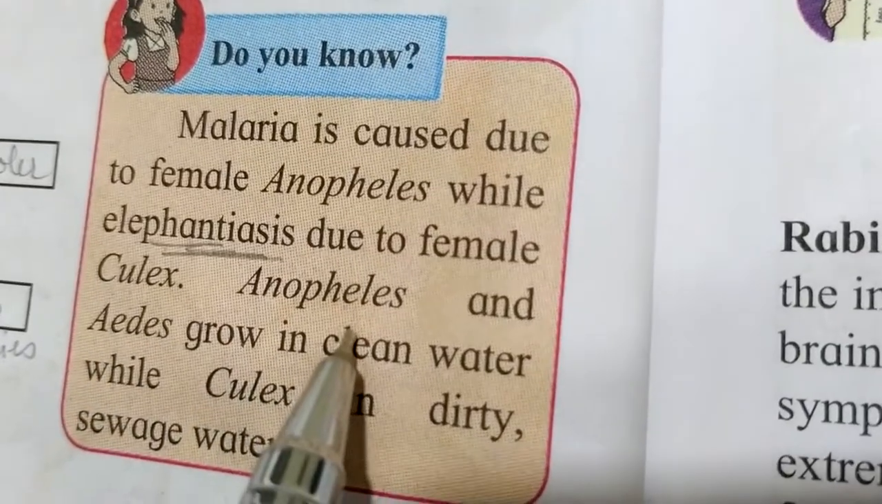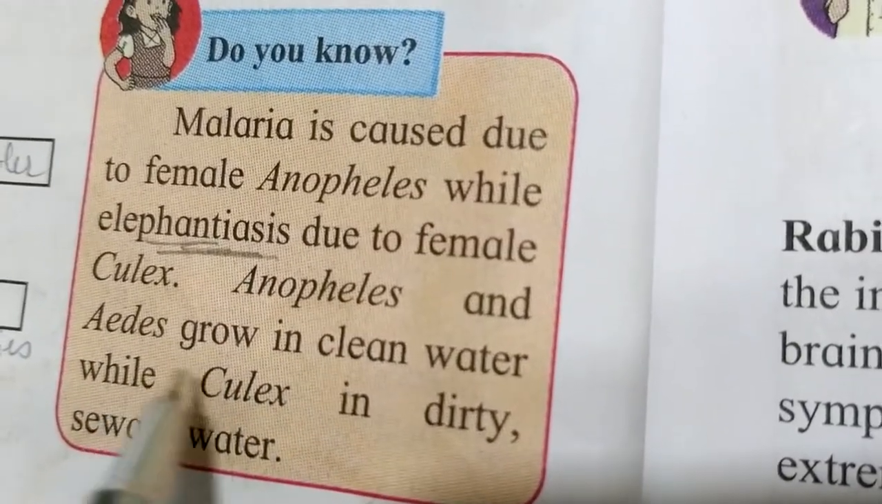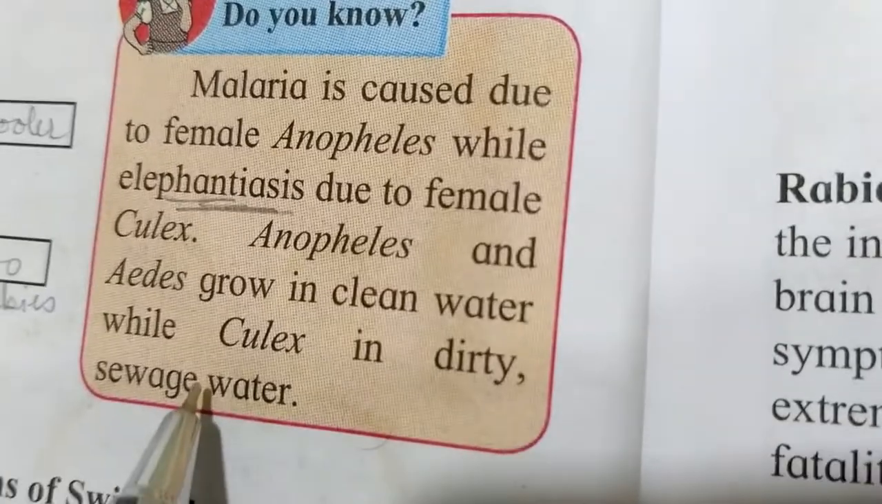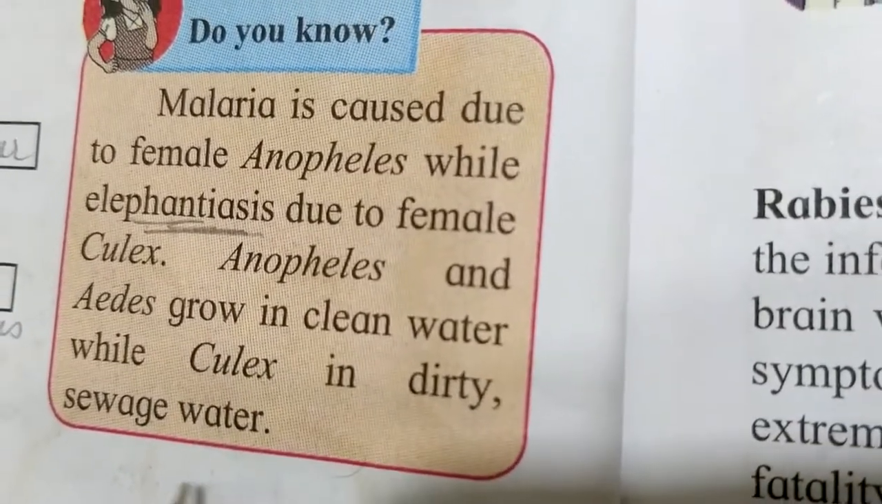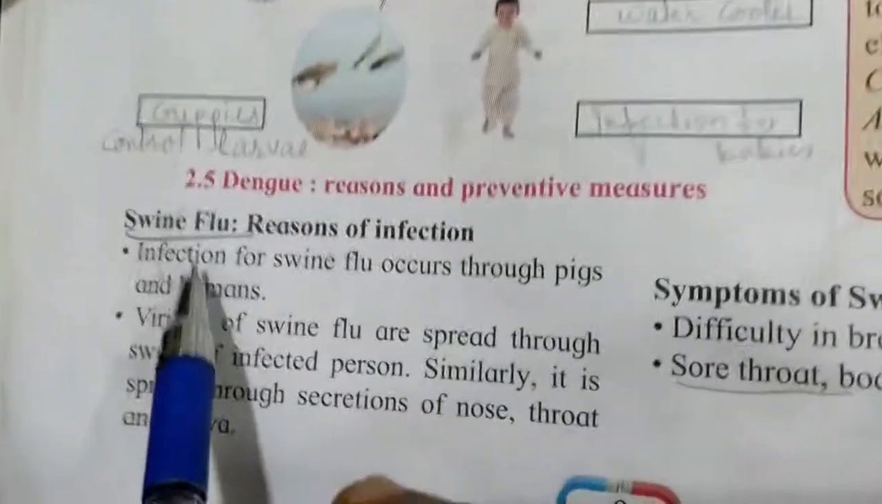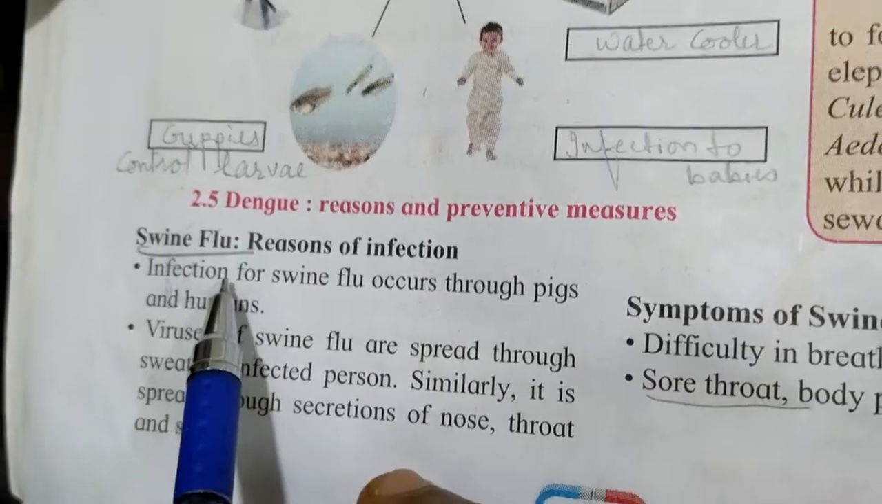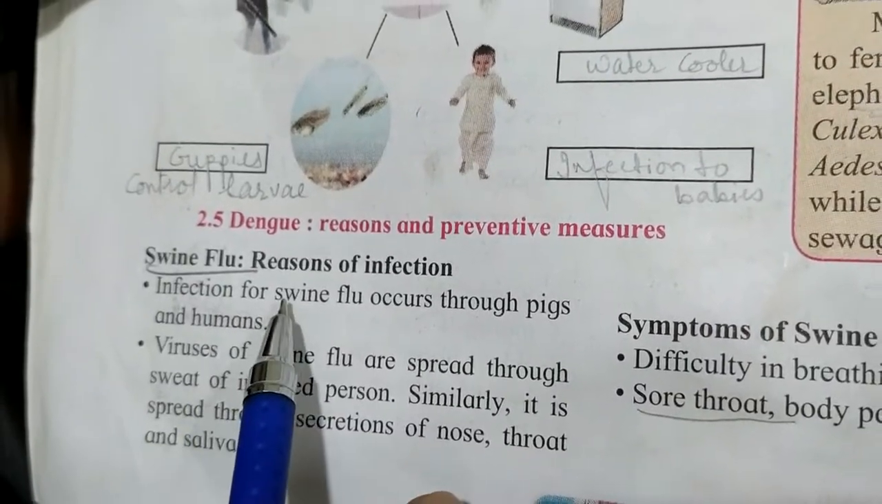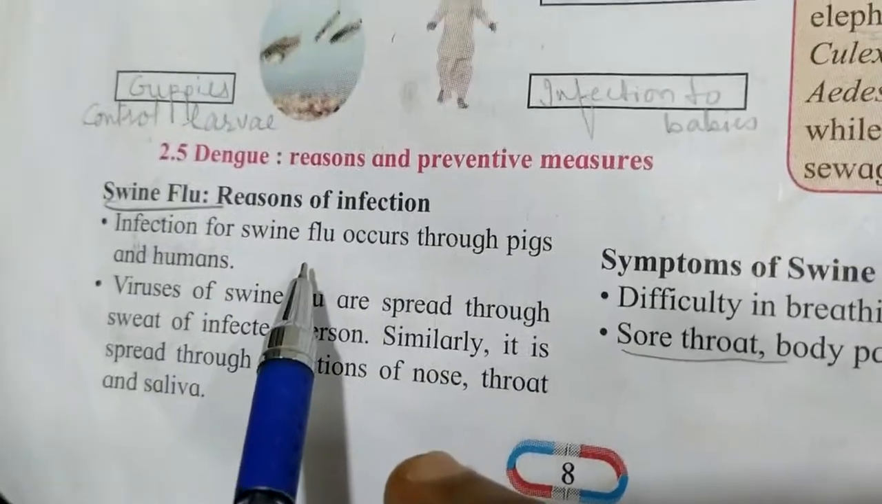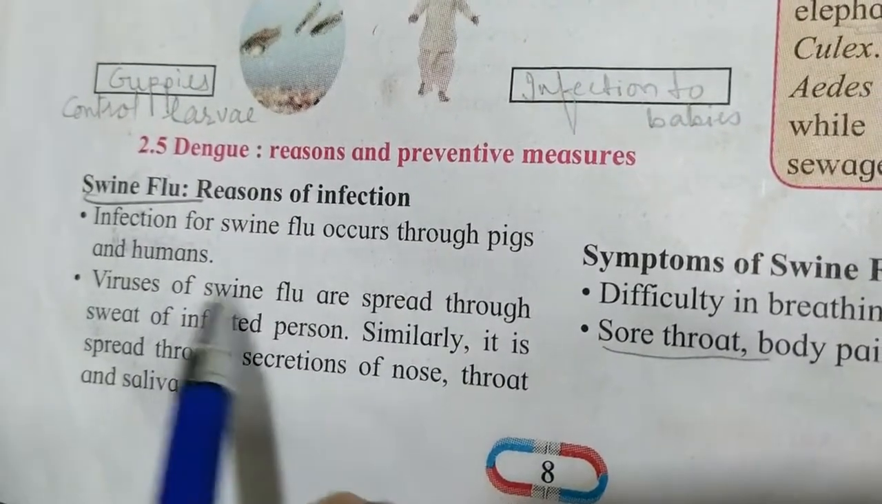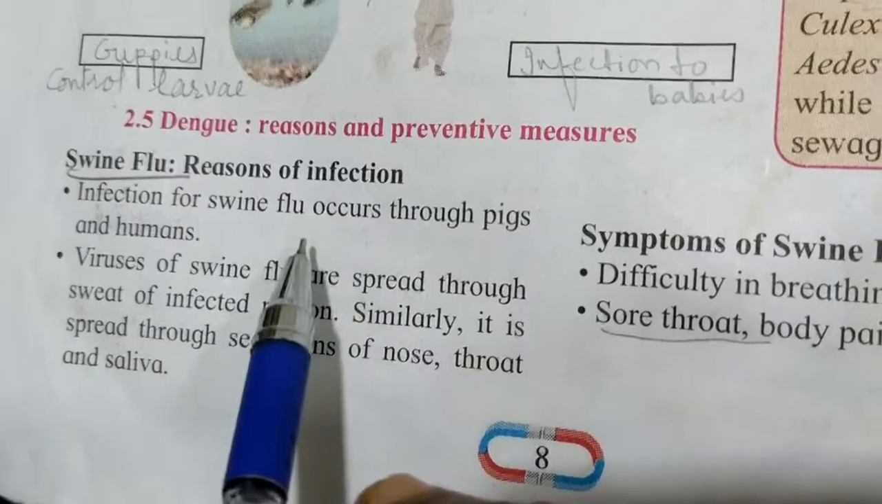Then Anopheles and Aedes grow in clean water, while Culex grows in dirty sewage water. Now next is swine flu. Another disease. Reasons of infection: infection for swine flu occurs through pigs and humans. So you already know this.